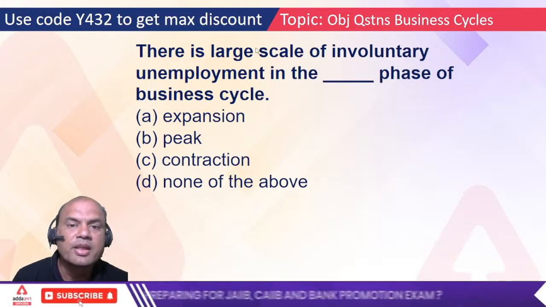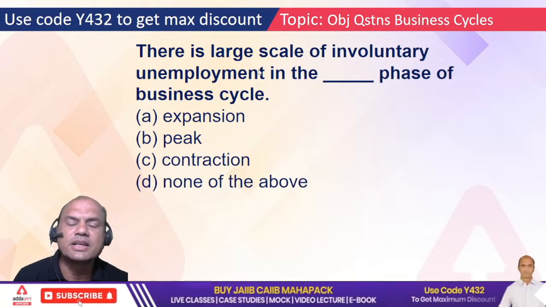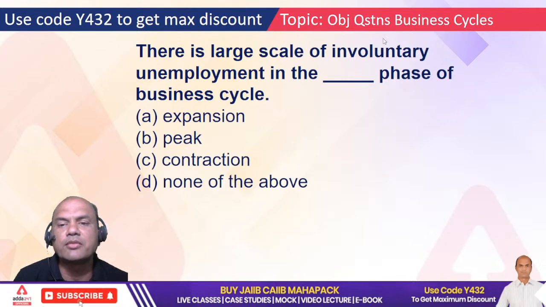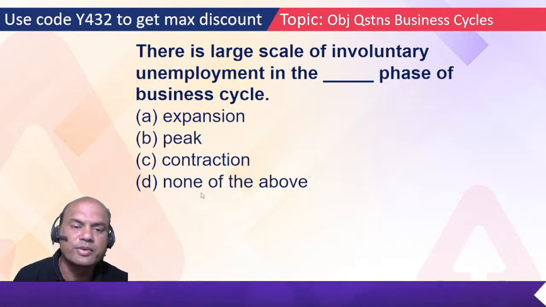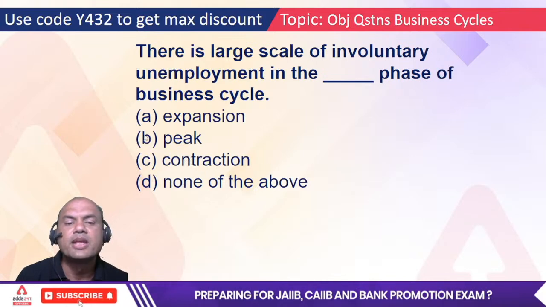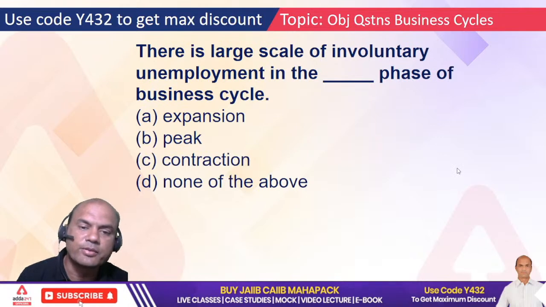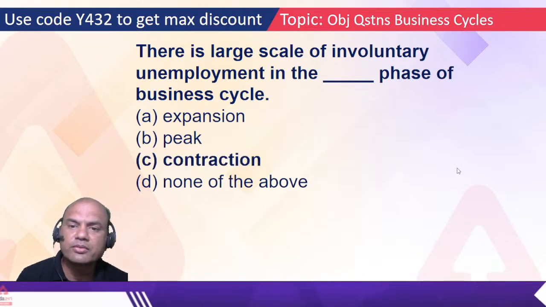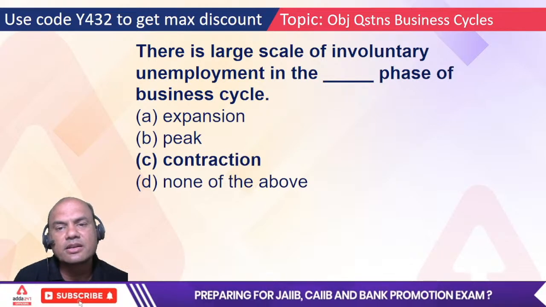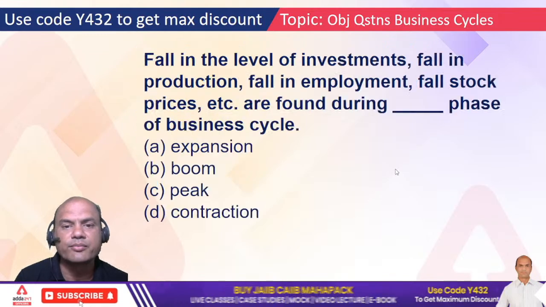There is large scale involuntary unemployment in the dash phase. Involuntary means I have to work but I don't have work. So in which phase? Expansion, peak, contraction, and none of the above. These two are positive phases. This is a negative phase. So the answer will definitely be negative, isn't it? It can be contraction also, it can be depression also. Any one answer which is given to you.